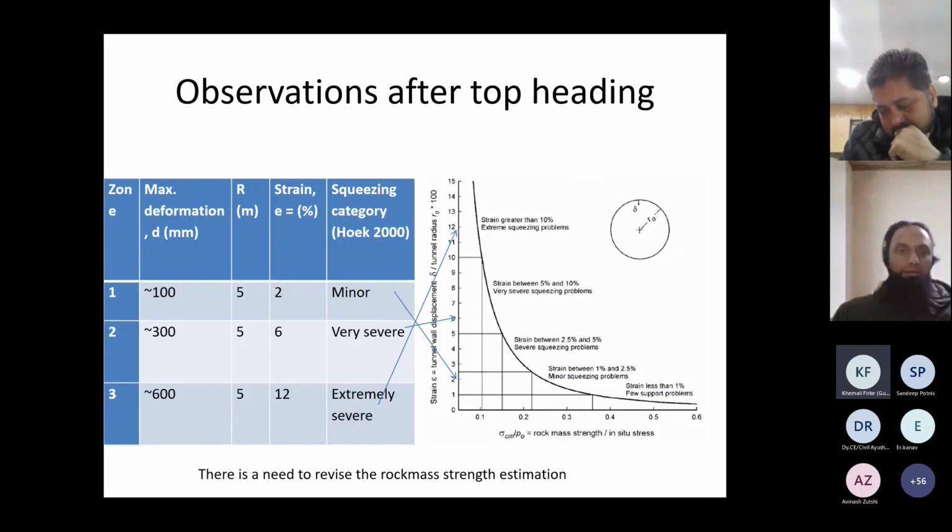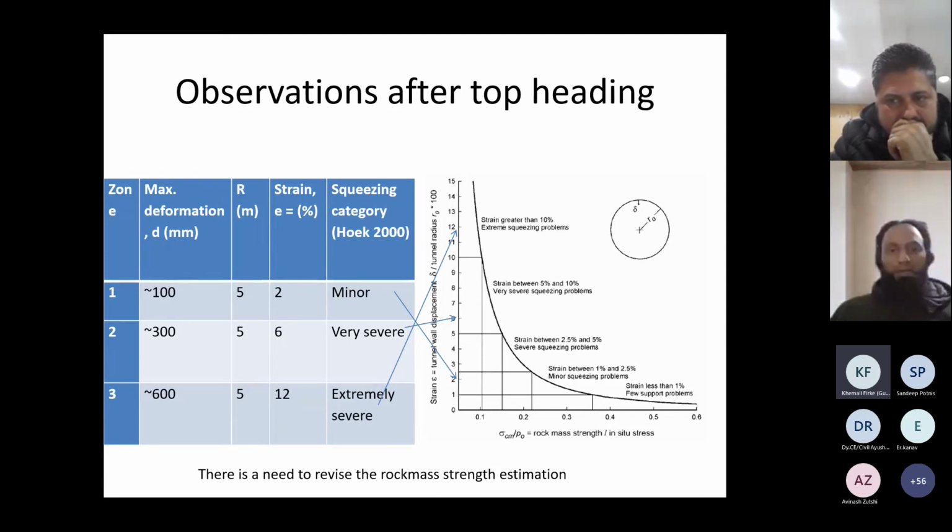But we came to some surprises after we had the top heading in place for some reaches of the tunnel. So these are the orders of deformation we have obtained. An initial 100 mm zone was there, which matches with the initial assessments. But to our surprise, we have seen that there are some zones with above 300 or even above 600 mm of deformation, even after the installation of the primary supports. That qualifies as extremely severe squeezing ground conditions. That is about 10% here.